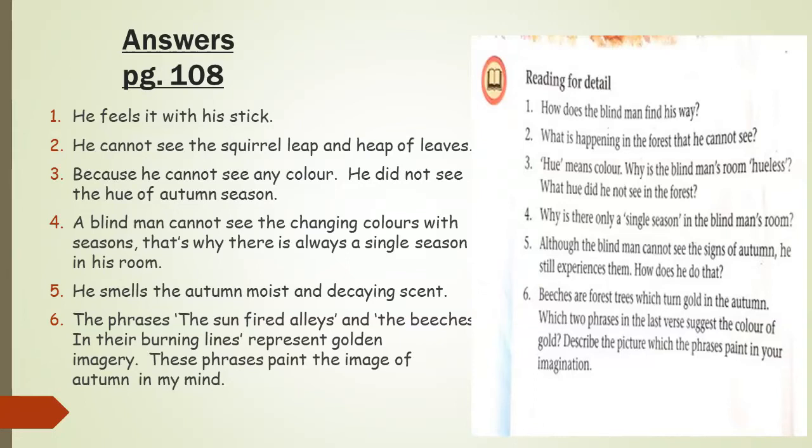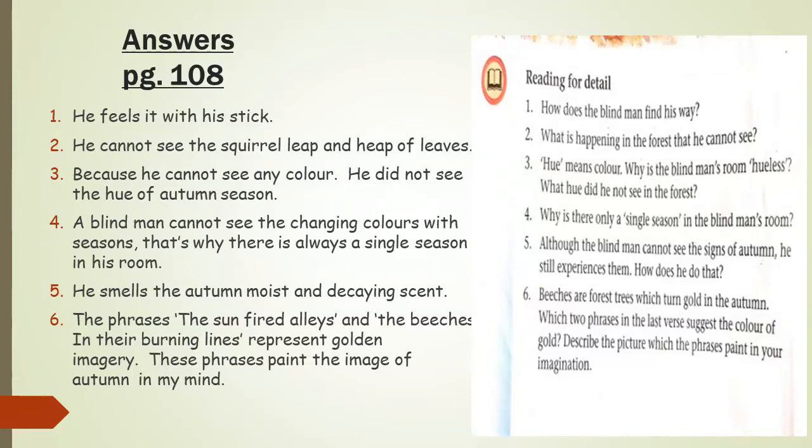Question number 6. Beeches, or forest trees, turn gold in autumn. Which two phrases in the last verse suggest the color of gold? Describe the picture which the phrases paint in your imagination. The phrases "the sun-fired alleys" and "the beeches in their burning lines" represent golden imagery. These phrases paint the image of autumn in my mind.